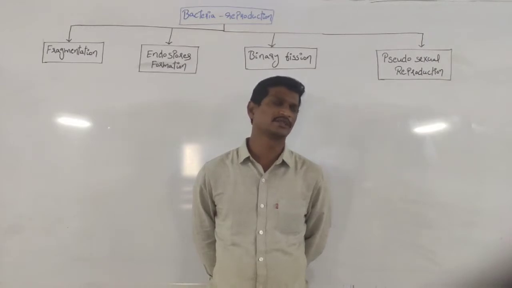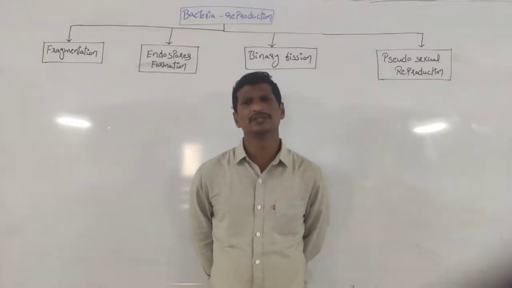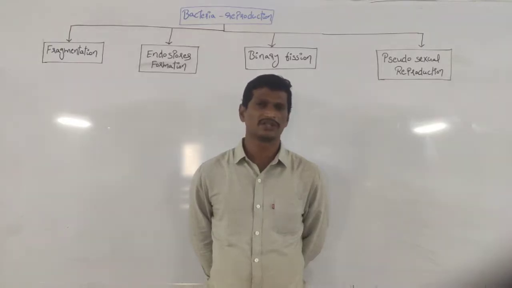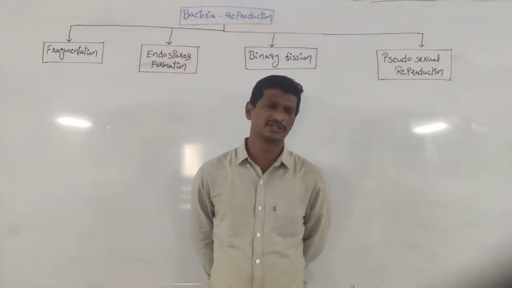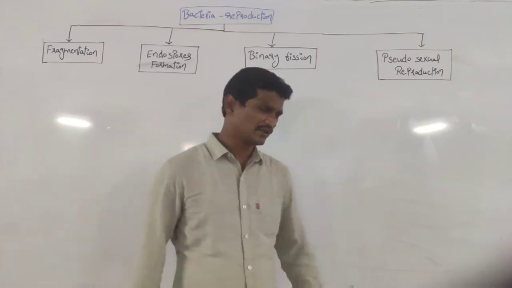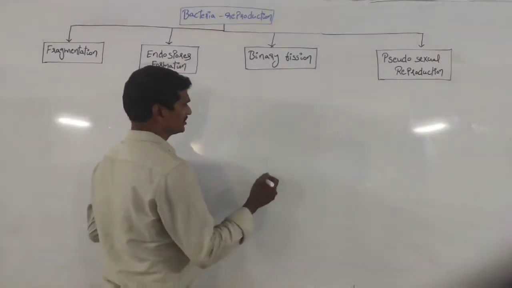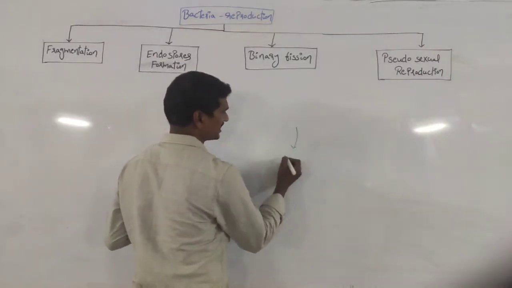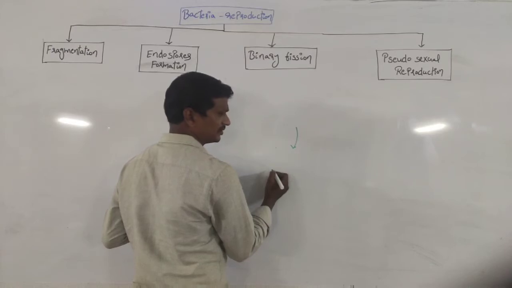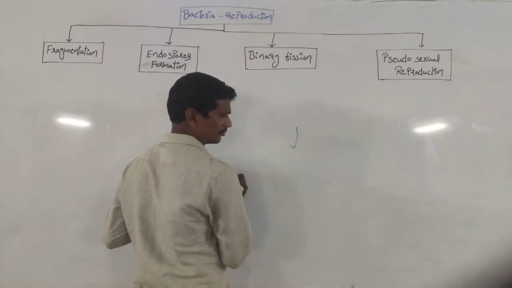And remember the next one, chemoautotrophic bacteria. Chemoautotrophic bacteria play a crucial role in the recycling of nutrients. In the last class, I described one of the cycles, right? Majorly the nutrient cycling process is done by chemoautotrophic bacteria, no doubt about it.